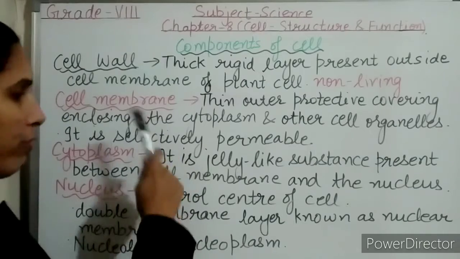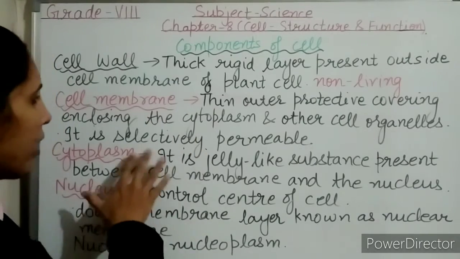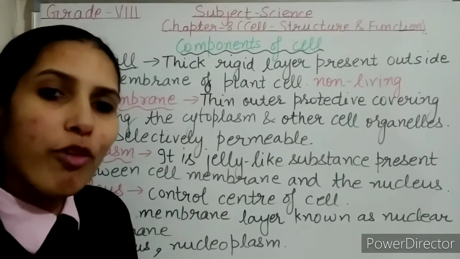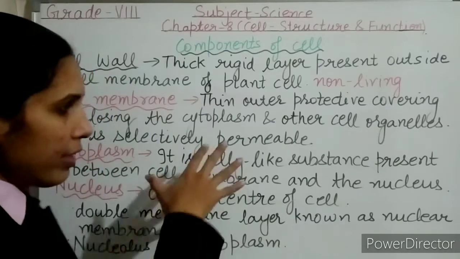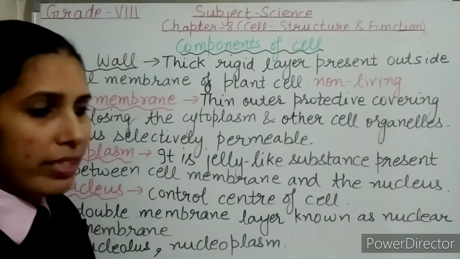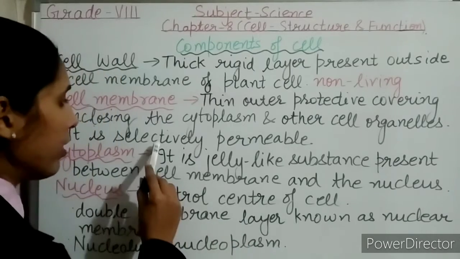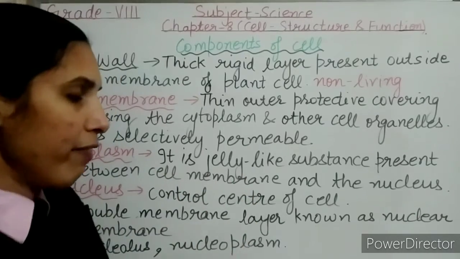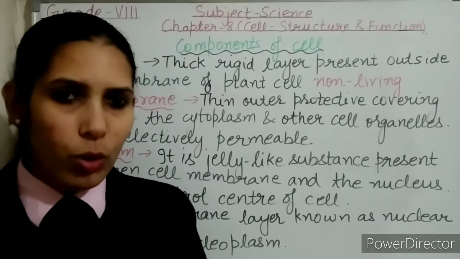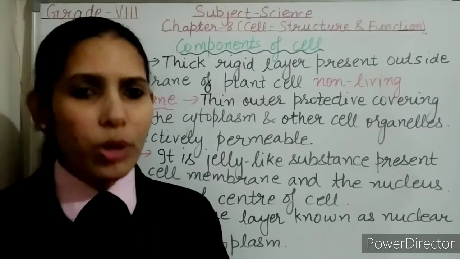First we will discuss all about cell membrane, then we will talk about cell wall. This cell membrane is made up of lipids and proteins. It is a living thin outer protective covering. It ensures the protection of cell, it provides the shape to the cell, and it is selectively permeable. Selectively permeable means it allows certain type of materials to go out or to come in.